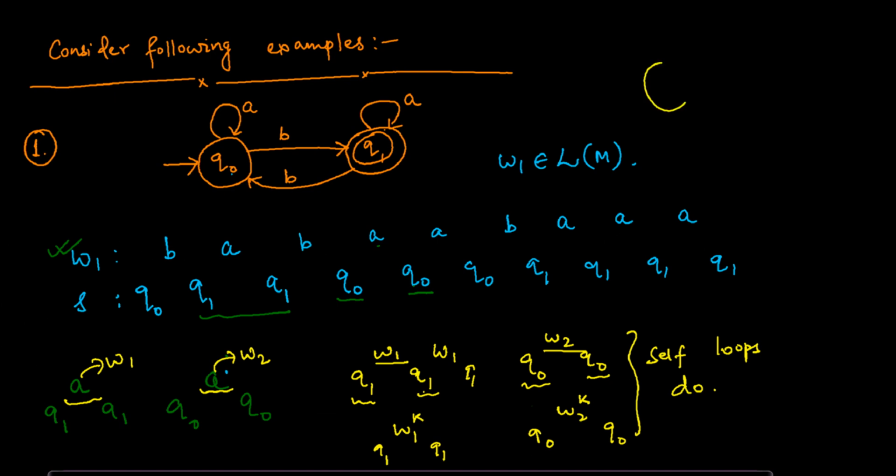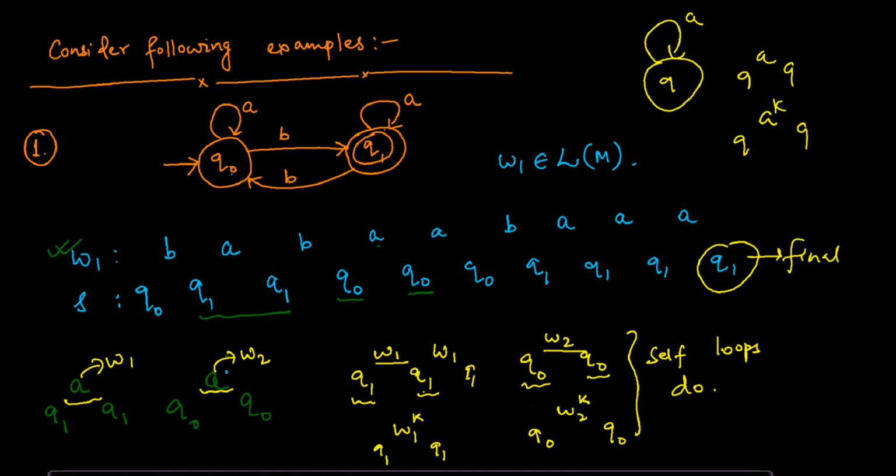So if you are at a state Q and you see A and remain at Q, it means that if you see any number of A, you remain at Q. And this is the final state.